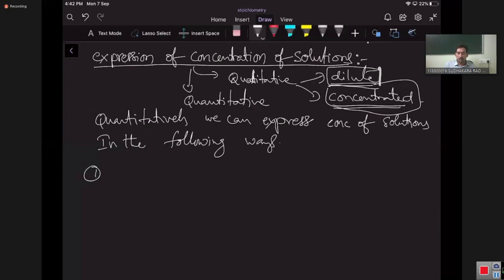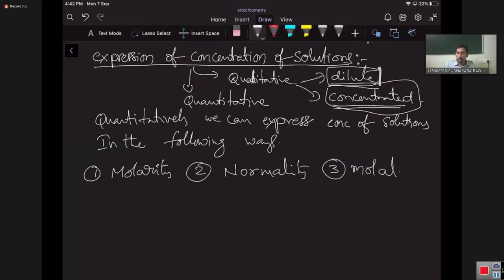First one, very important, is molarity. Second one, normality. Third one, molality. Fourth one, mole fraction or mole percent.